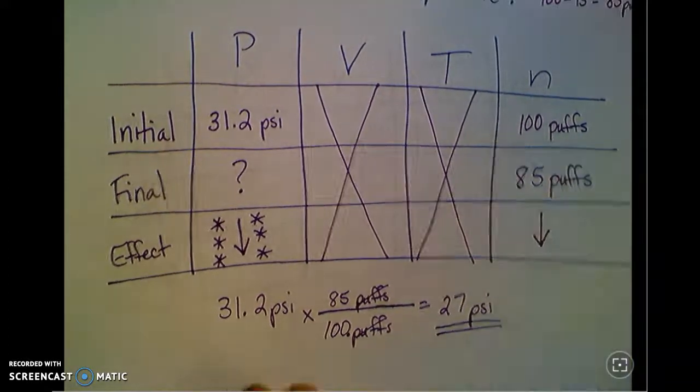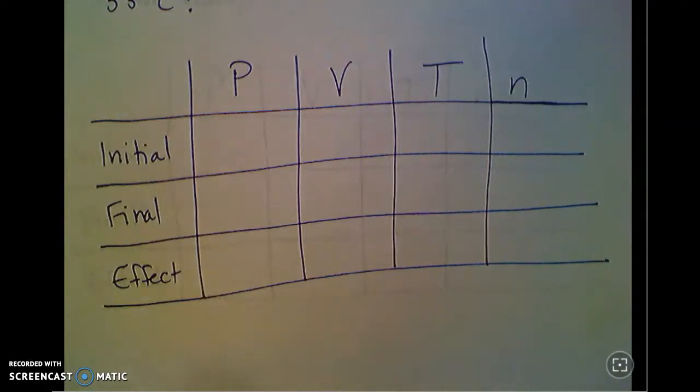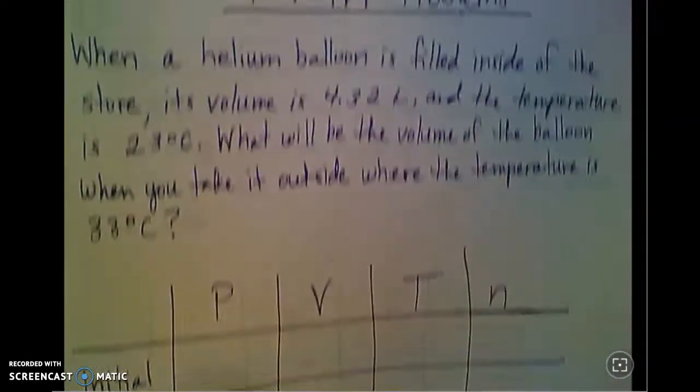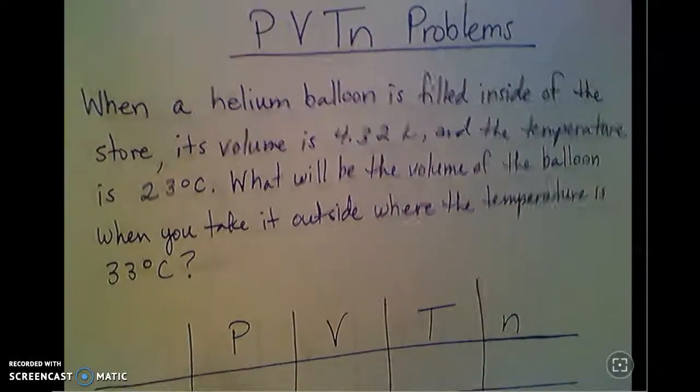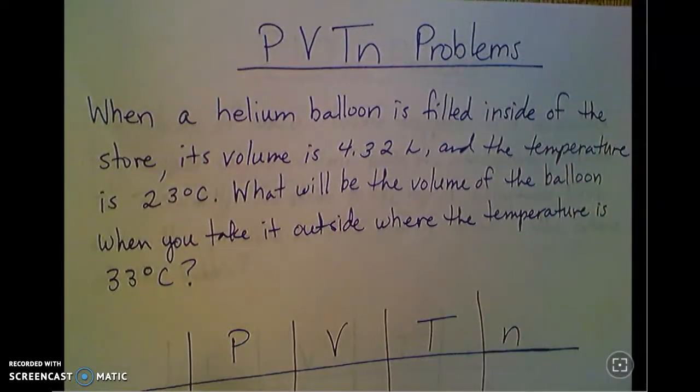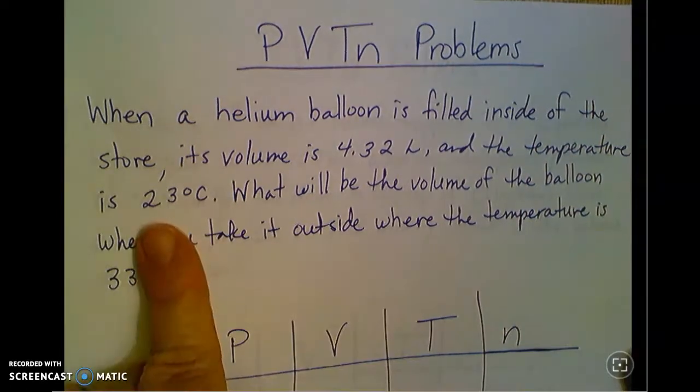All right, let's do another example. In this video, we may have to switch videos before we get through all of our examples. So here's one more. It says when a helium balloon is filled inside of the store, its volume is 4.32 liters and the temperature is 23 degrees Celsius.